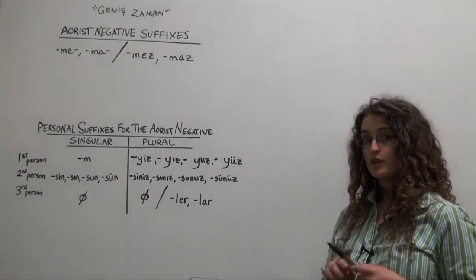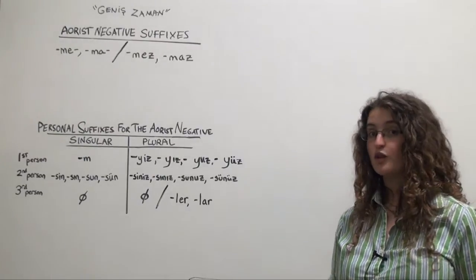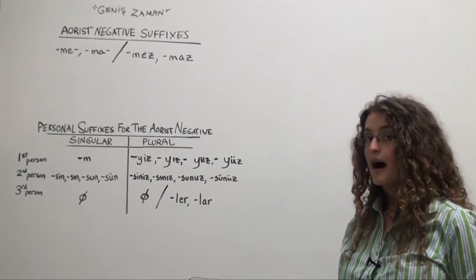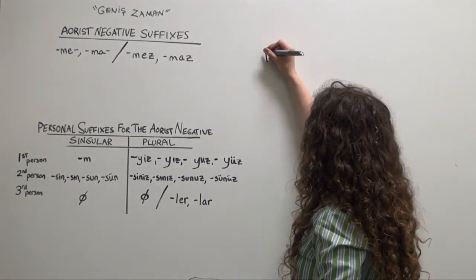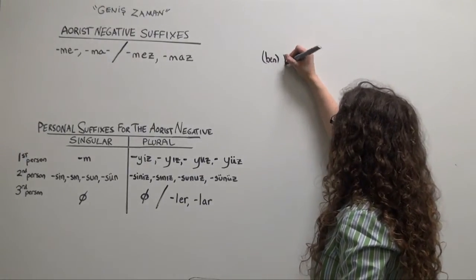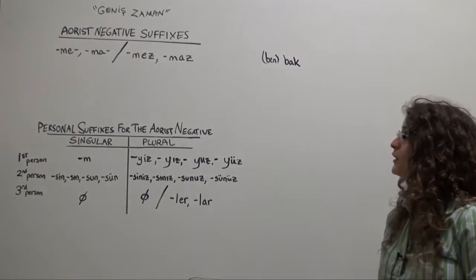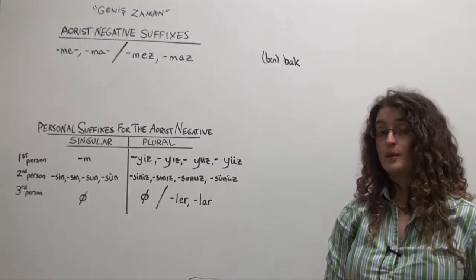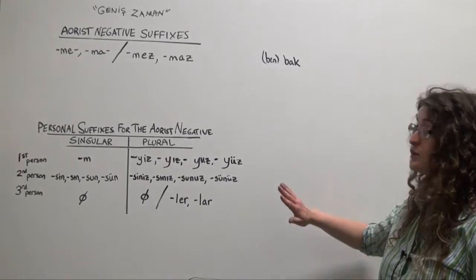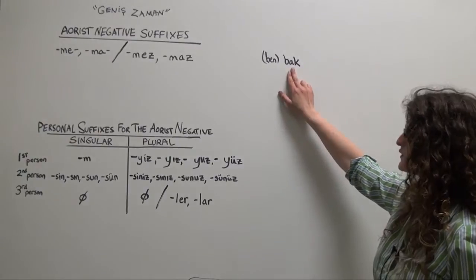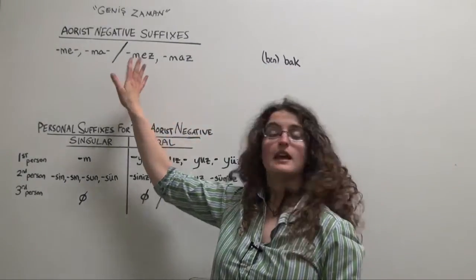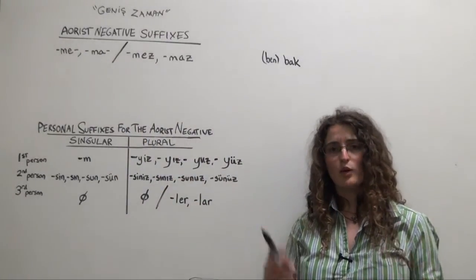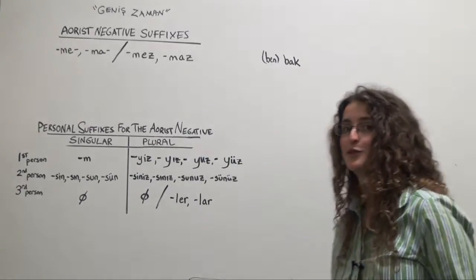For our first example verb, we're going to use bakmak, the Turkish verb meaning to look. Just like in the affirmative, we're going to start with the verb stem, so bak. Optional pronoun, ben, bak. Now, the formation of the aorist in the negative is quite different from the formation of the aorist in the affirmative. What we're going to do, though, is quite simple. We're simply going to take this verb stem, add the appropriate form of the aorist negative suffix, and then add the personal suffix for the aorist negative that's appropriate to what we want to say. Let's see how we do it.